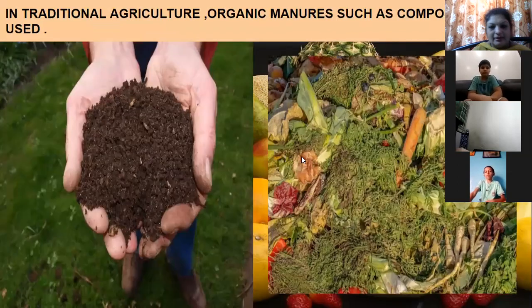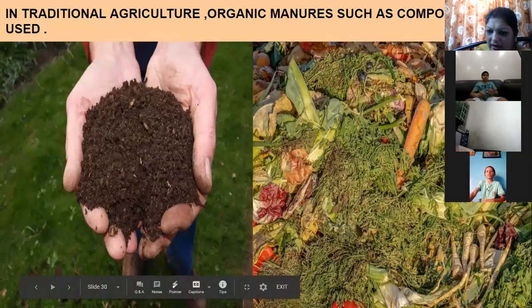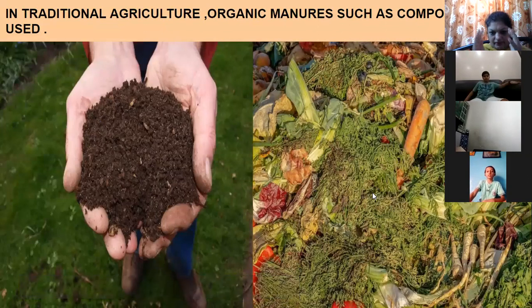Now look here, as I told you, the peels of the vegetables, carrots, then you can see a peel of the cabbage, all these green waste. What are they doing with this green waste? They are dumping it into a pit. Okay, the green waste is dumped into a pit for a few days, and after a proper process, what comes? You can see here.